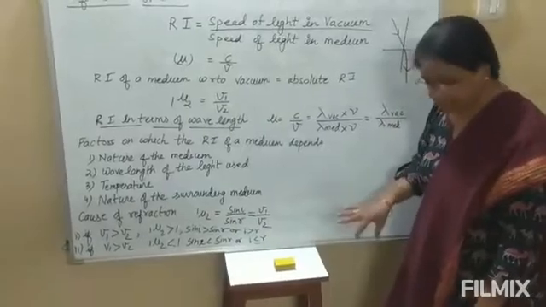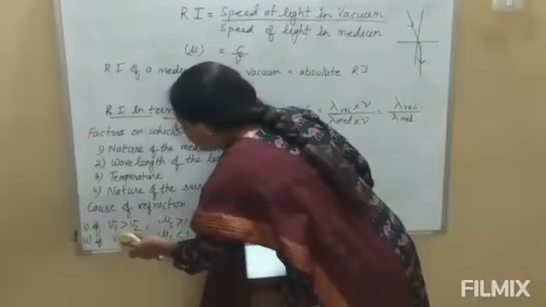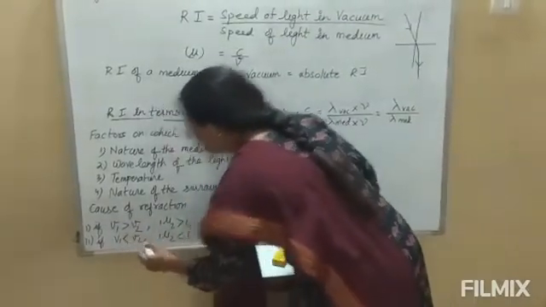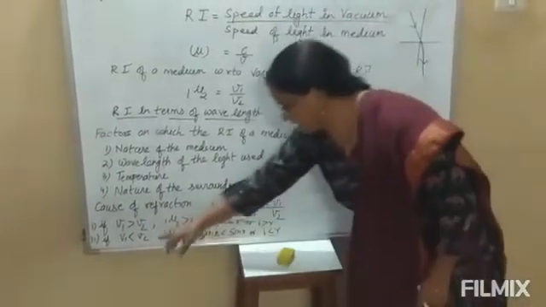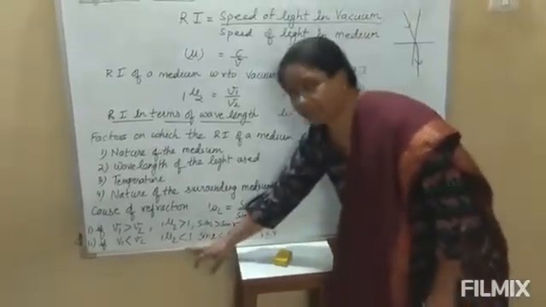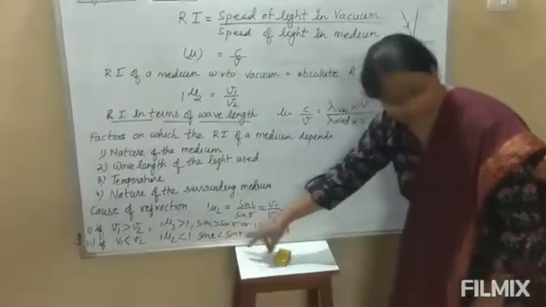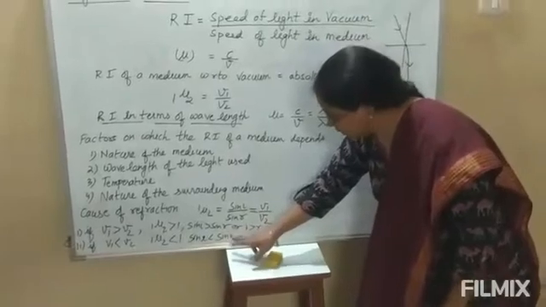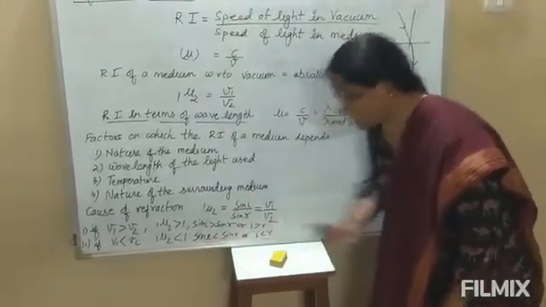Okay? In the same way, if V1 is less than V2, that means the velocity of light in the second medium is greater than in the first medium, then the value of refractive index will be less than 1. And if it is less than 1, then sin r, the sine of the angle of refraction, is greater than the sine of the angle of incidence.